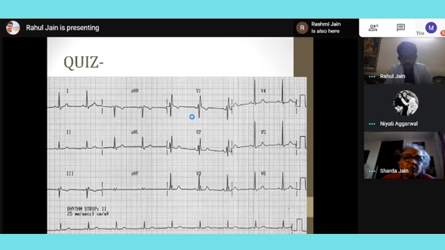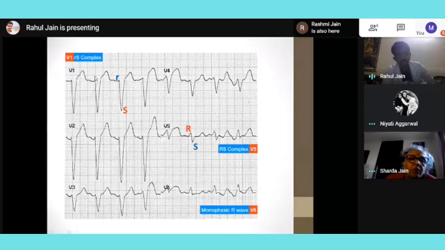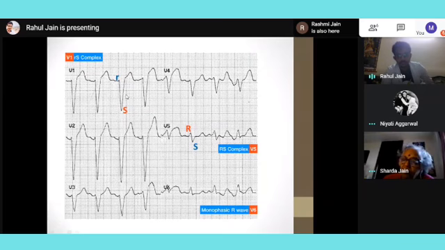Then the second one, first of all, am I seeing narrow QRS or broad QRS? I think it's quite broad, more than half definitely. So this is either right bundle branch block or left bundle branch block, and I can see that it looks more like a William pattern. Actually, marrow is easier to identify. Normally, William won't be seen. William pattern. So this is left bundle branch block.